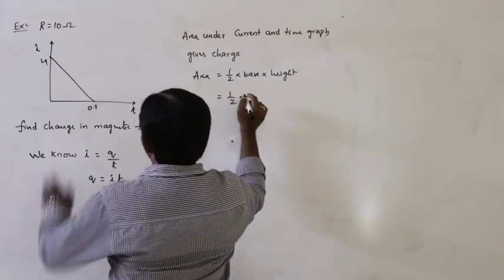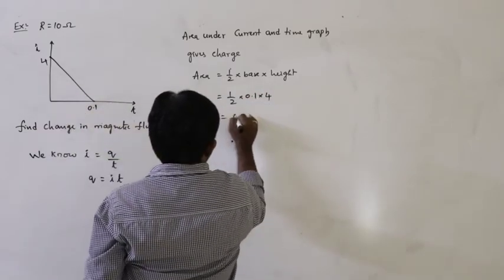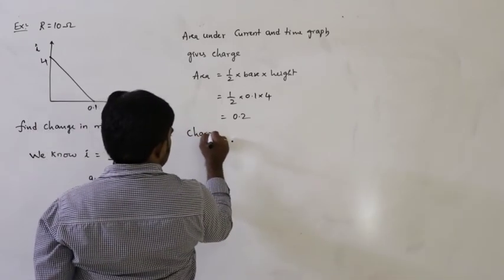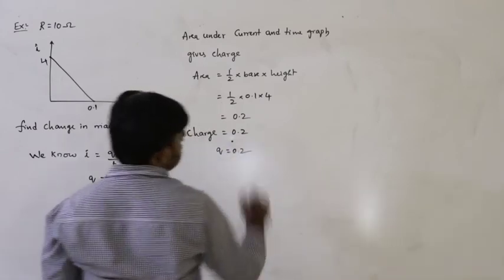Half into, what is the base here? Time is 0.1, height is 4. So that is equal to 0.2, the area. So that means from this, what is the charge we got? Charge is equal to 0.2 coulombs.